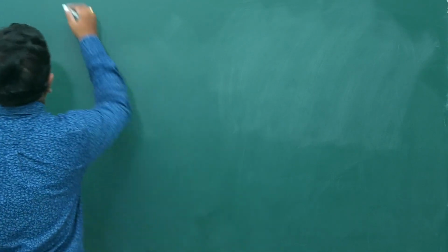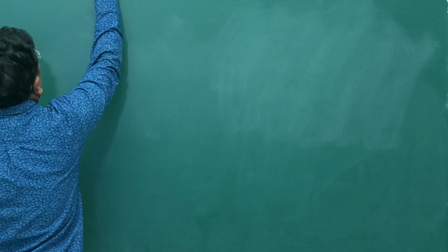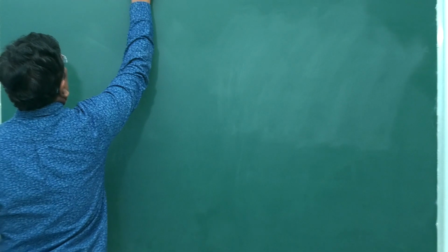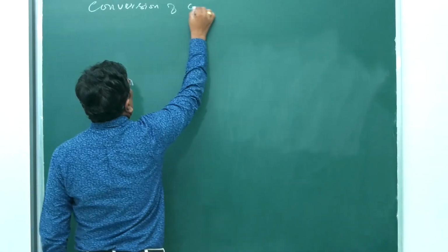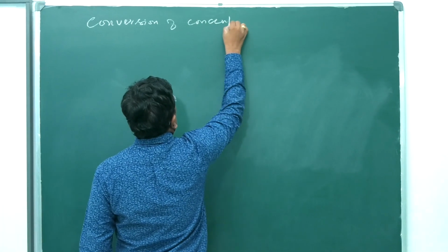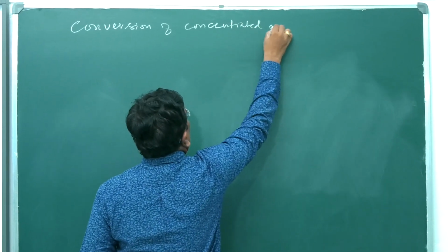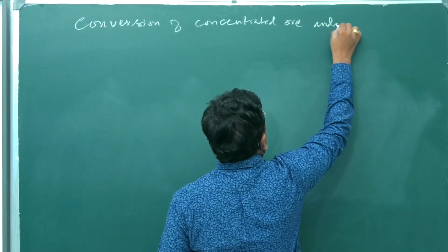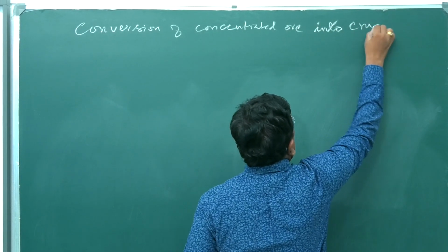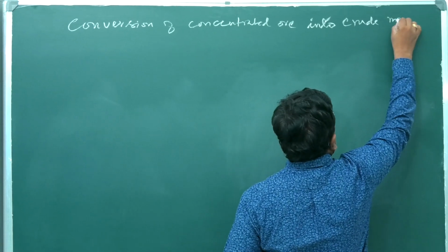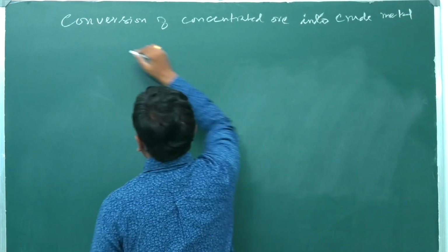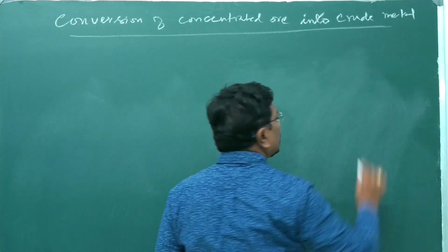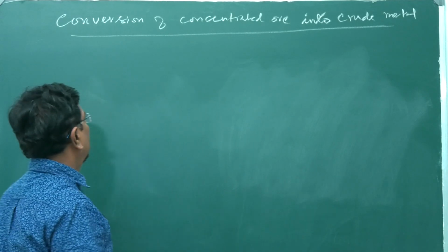So, conversion of concentrated ore into crude metal. That's what we are going to see. This involves two steps.